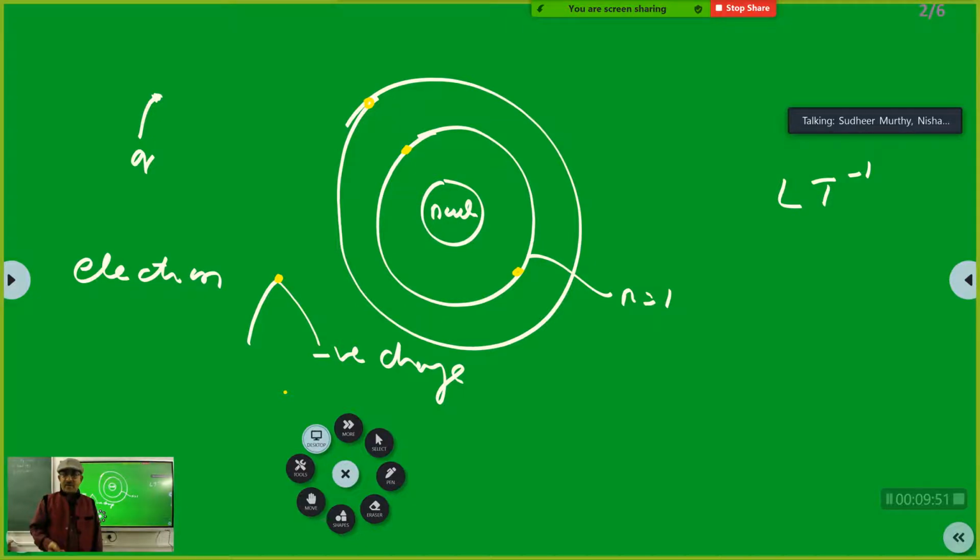You commit mistakes. Yes, that is the area around the nucleus where we find the highest probability of finding an electron. Area means it is always, area, no. Like the space, the region around the nucleus. Region, yes.